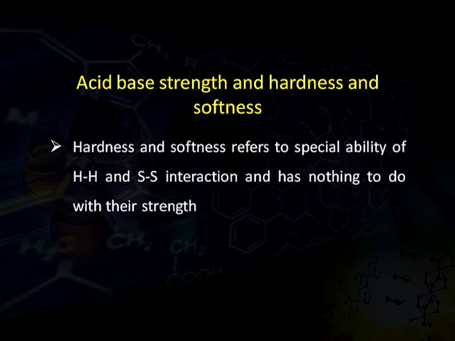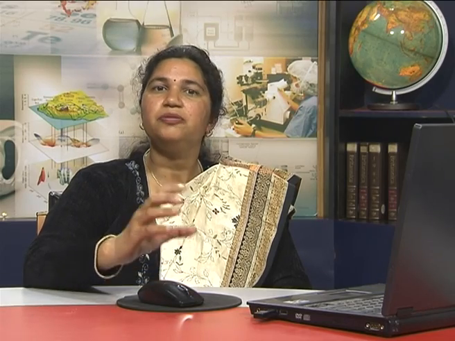Acid base strength and hardness and softness. In this, we will see is there any relation between the acid base strength and hardness and softness of an acid. So, we see that hardness and softness refers to a special ability of hard and soft interaction, and it has nothing to do with their strength. That means, we cannot say a hard acid will always be a strong acid or a soft acid will be a weak acid. This is not true. It has nothing to do with the strength of an acid. So, hardness and softness is a different concept and strength of an acid is something different.